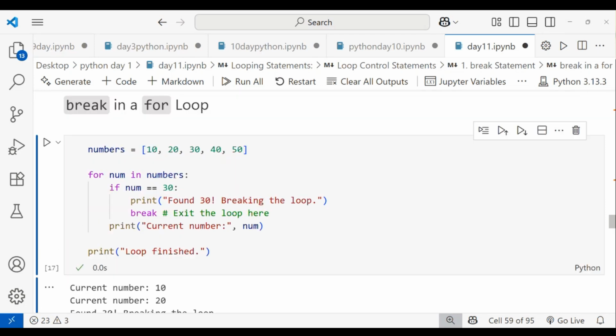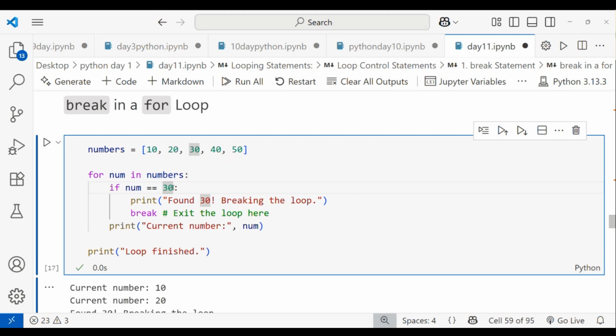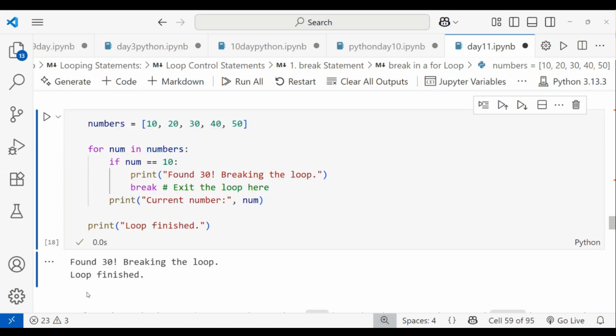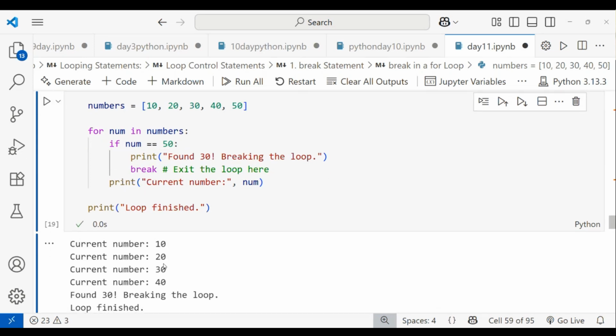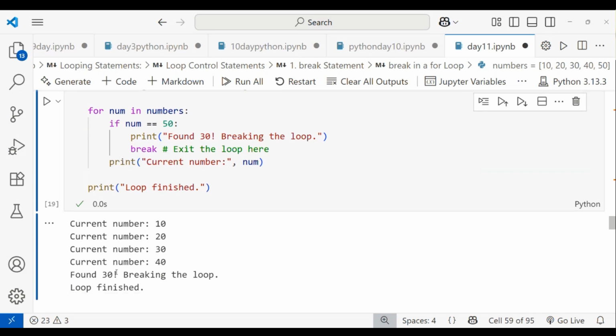And instead of 30, I mention 10 here. You can see: found 10, breaking the loop, and loop is finished. Like that it will work. We can mention 50 also. The current number is 10, 20, 30, 40, and then 50 is found, so it prints found 50, breaking the loop, and loop is finished.